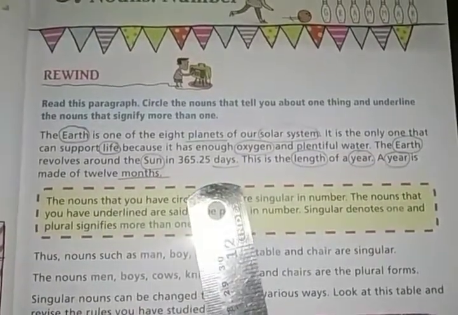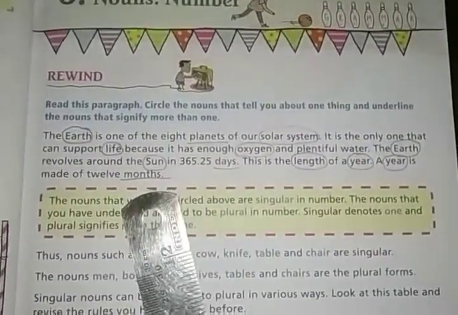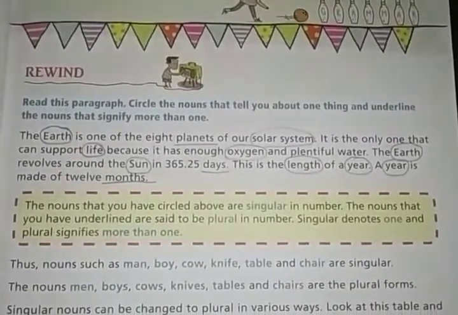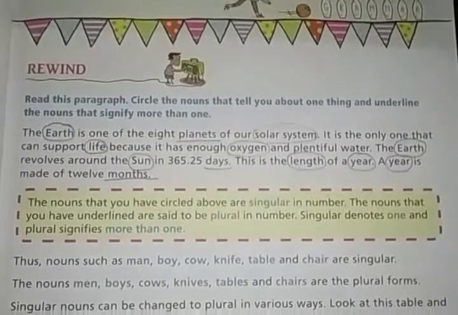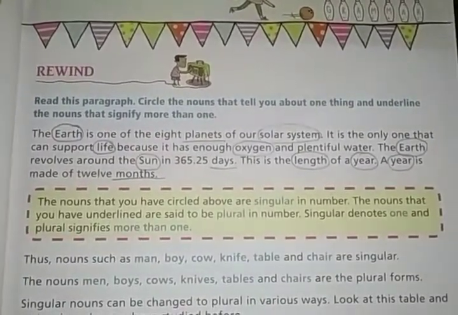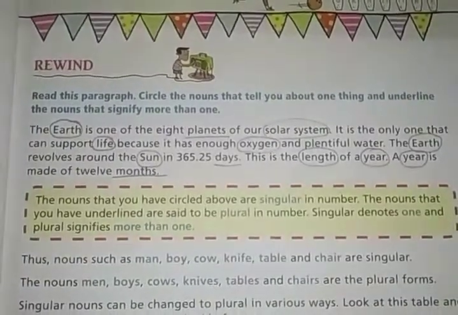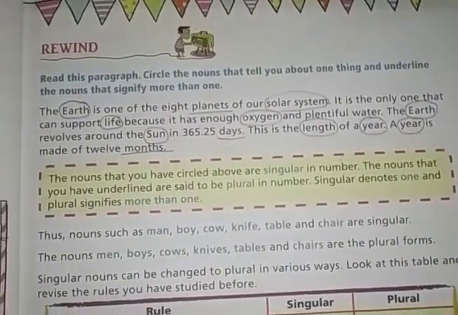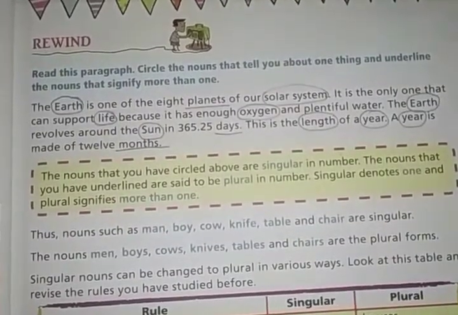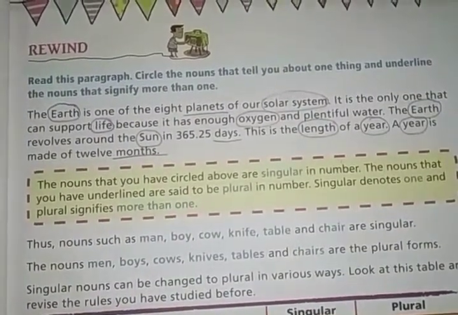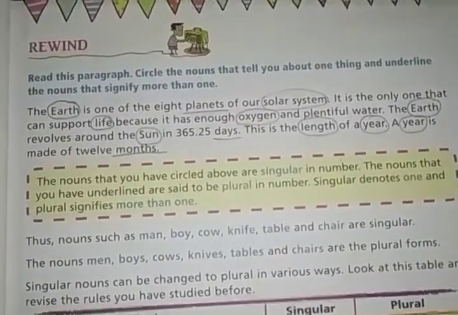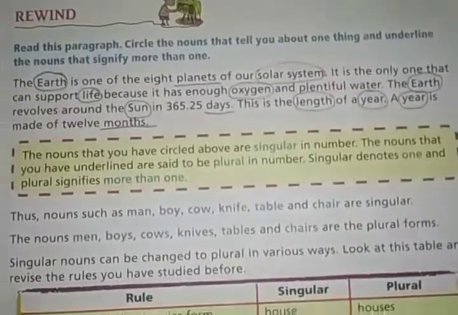Then days and months, these words tell us about more than one thing. So we have underlined them, as it is written in the question. It is our task to encircle the words which tell us about one thing, and underline the words which tell us about more than one thing. So we have done that.